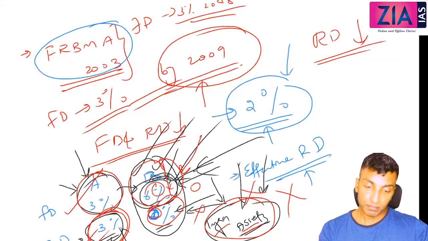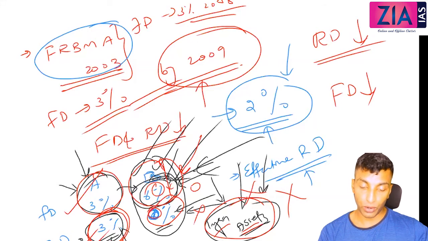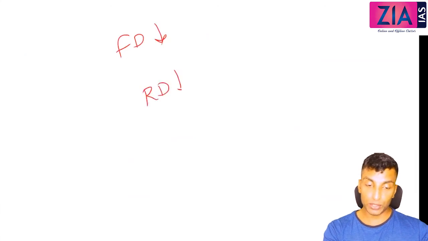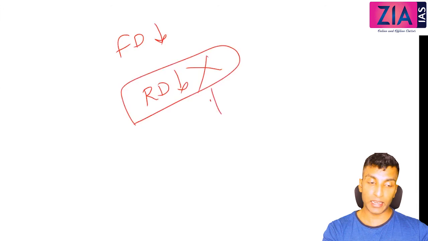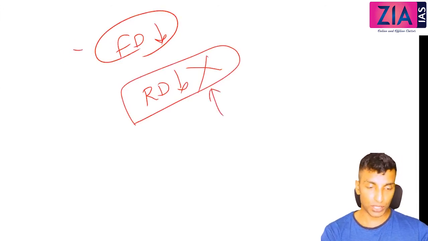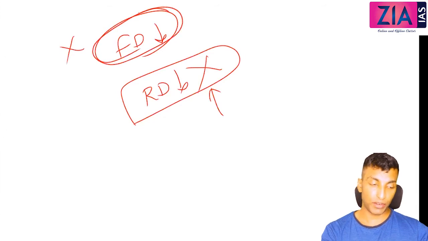So reducing fiscal deficit is actually easy because you just need to reduce that infrastructure, or developmental expenditure, capital expenditure. Okay, so reducing fiscal deficit is easy. Fiscal deficit reduction is easy compared to revenue deficit. So this is difficult. Why? Because these are related to salary, pension, etc. Nothing can be done there. So here you can stop constructions or infrastructure, asset building, etc. So you don't want to borrow, and then you can reduce fiscal deficit. But revenue deficit is difficult.